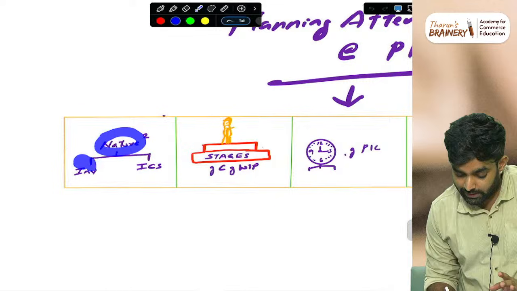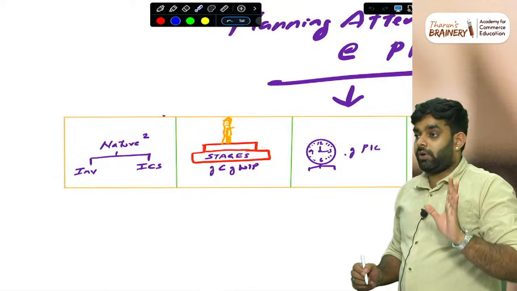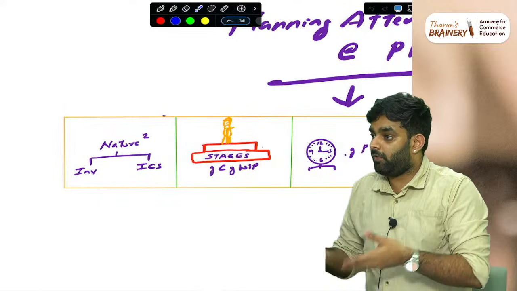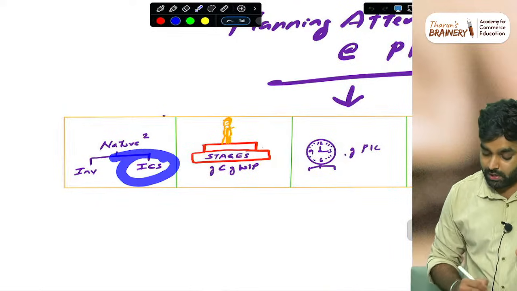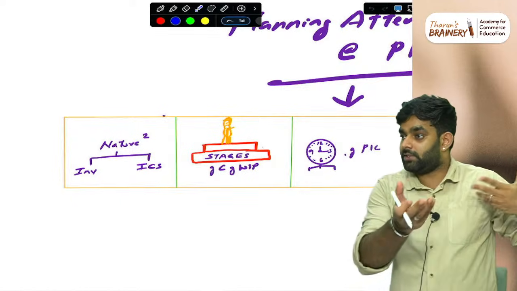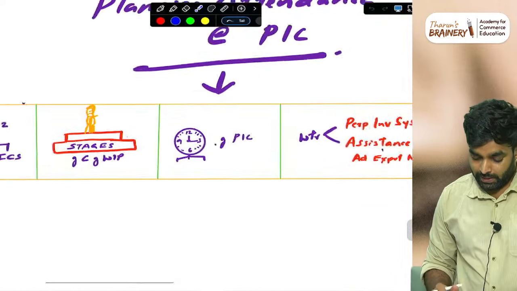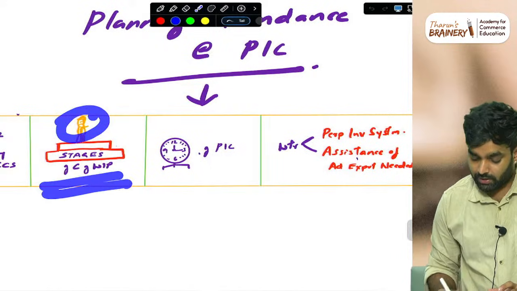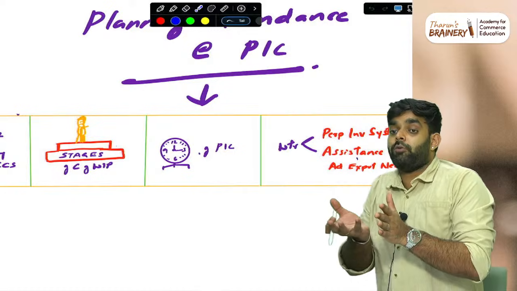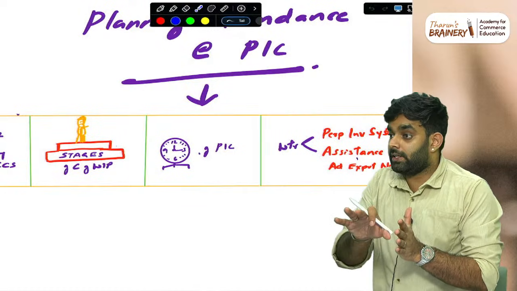First I will check the nature of inventory. What inventory am I going to audit? Is it a watch, or is it a chemical, a fertilizer? What material or product is it? The nature of the internal control systems over it. Is there CCTV, any other authorizations, other checking? Then the stages of the work in progress. A lot of work in progress will be there. At what stage, what value will be added? We need to learn that.